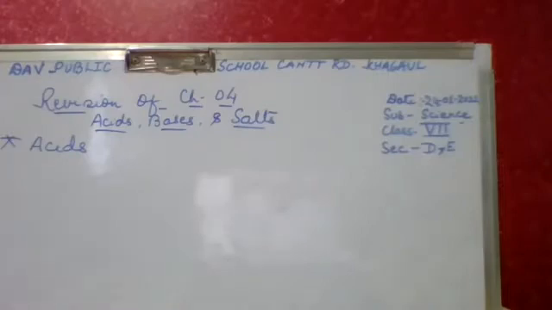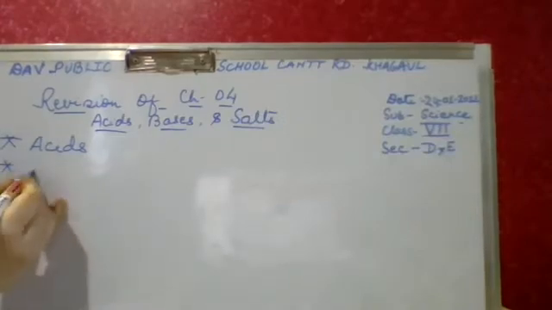Ma'am, chemicals which are sour in taste are called acids. Example, hydrochloric acid and nitric acid. It is not only chemicals, children, it is materials, you can say. Materials, not chemicals. Then, it is due to the presence of chemicals. Clear? Then, next is, what are bases?